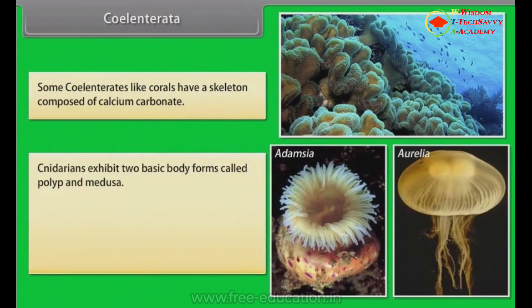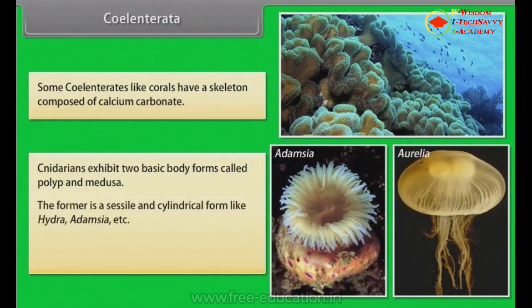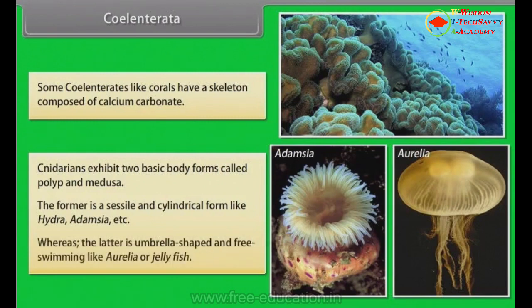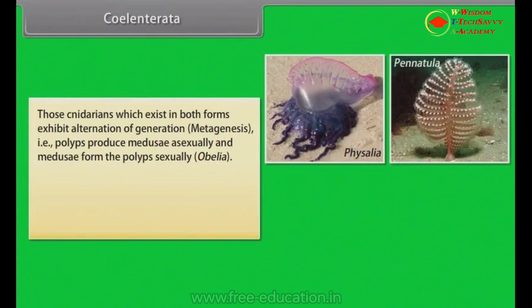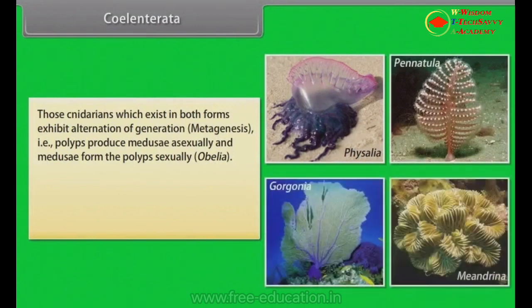Cnidarians exhibit 2 basic body forms called polyp and medusa. The former is a sessile and cylindrical form like hydra, adamsia, etc., whereas the latter is umbrella-shaped and free-swimming like Aurelia or jellyfish. Those cnidarians which exist in both forms exhibit alternation of generation, for example, metagenesis, that is, polyps produce medusae asexually and medusae form the polyps sexually.